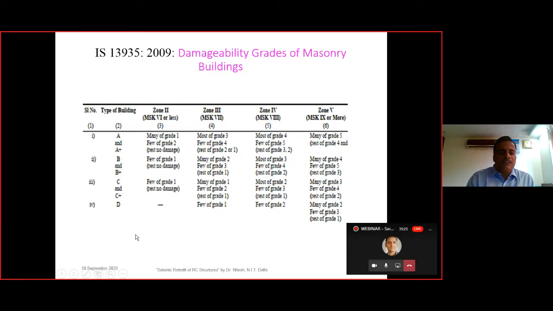We can start from here, that is nil damage, for the best building and for the least earthquake zone, that is seismic zone number 2. Here there won't be damage, and the damage is increasing. Then again we shift to this one, the damages are increasing, and the damages are worst over here, that is for A, the worst grade building, and for the worst seismic zone, that is zone number 5.